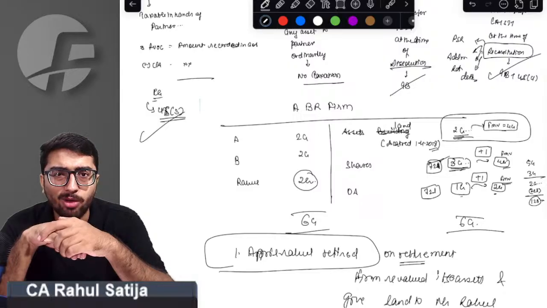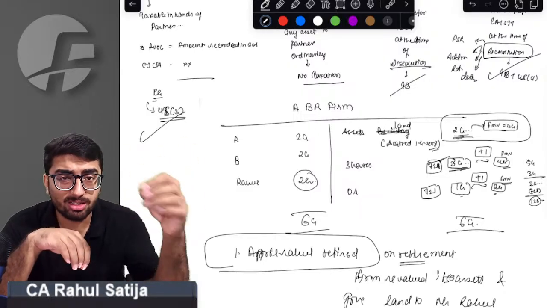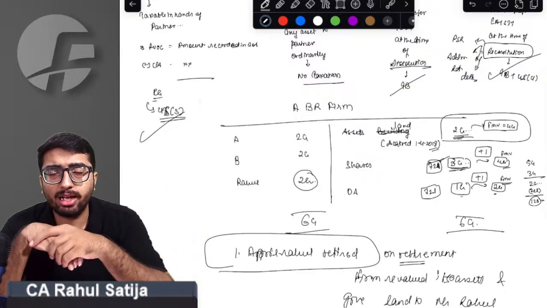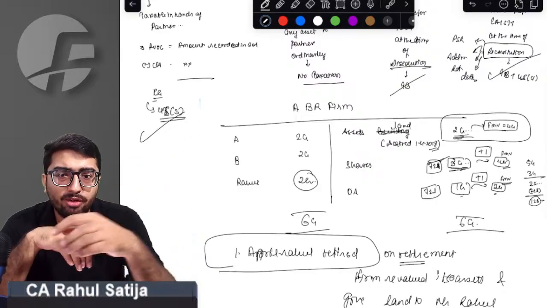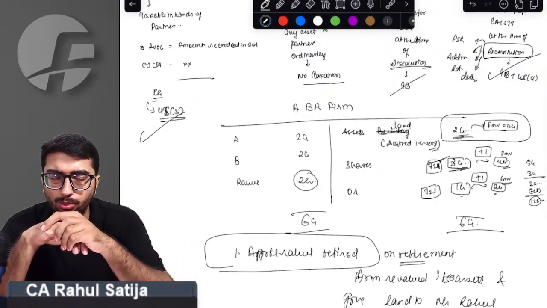Section 9B requires us to compute capital gain as if this asset were given to an outsider. We have to calculate capital gain in such a manner as if this asset were sold to an outsider. Okay, sir.